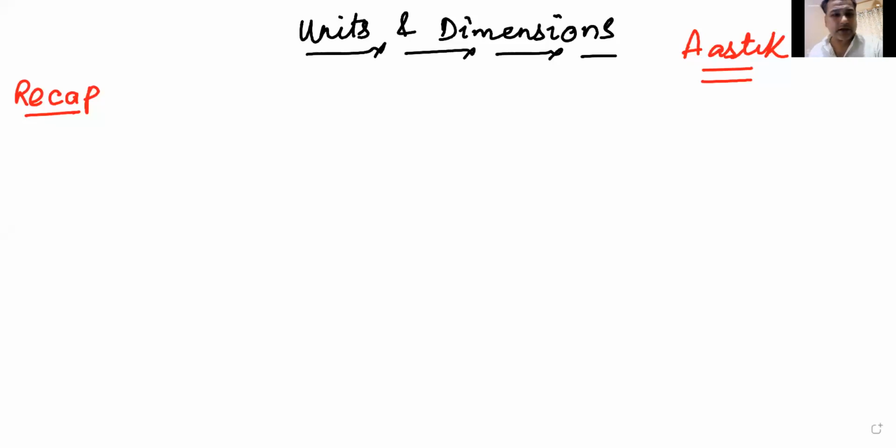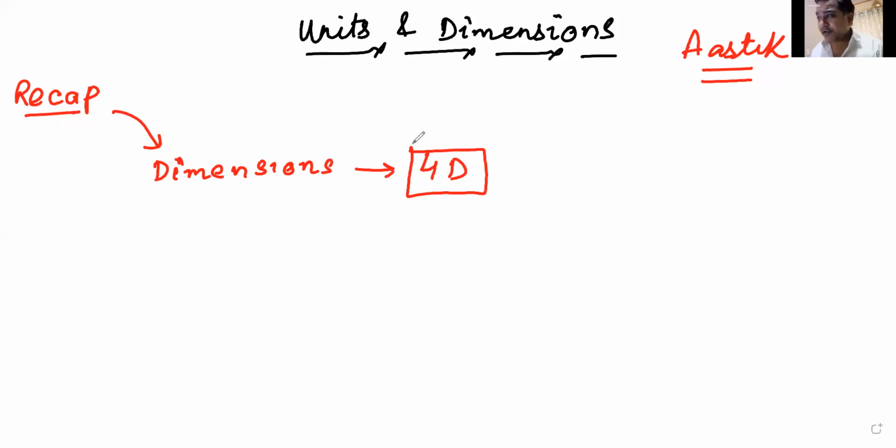Let us have a quick recap of what we had done in the previous class. I think in the previous class, we had discussed dimensions. We discussed physical dimensions. We live in a 3D, 4D world. So we tried to understand what is the three-dimensional world, what is the four-dimensional world. That was not of any use in this chapter. But obviously, in the coming chapters, this 4D or 3D is going to play a very large part. That's why I introduced this concept here.